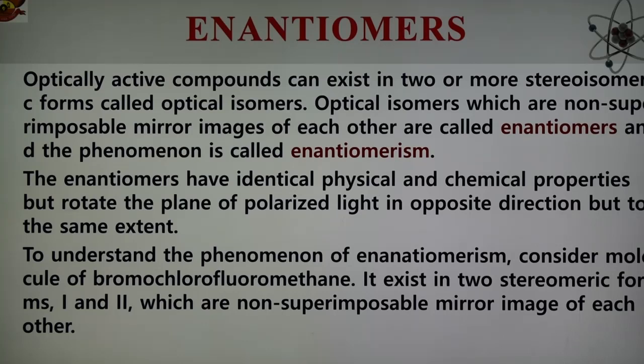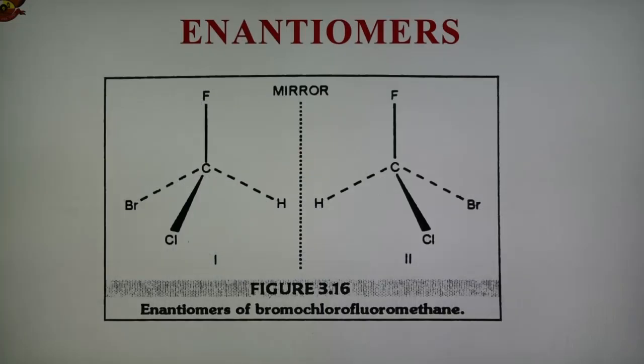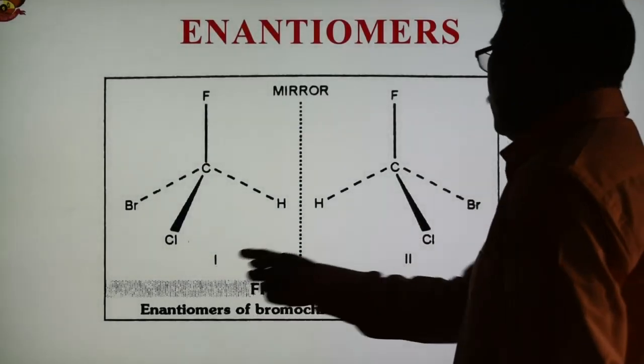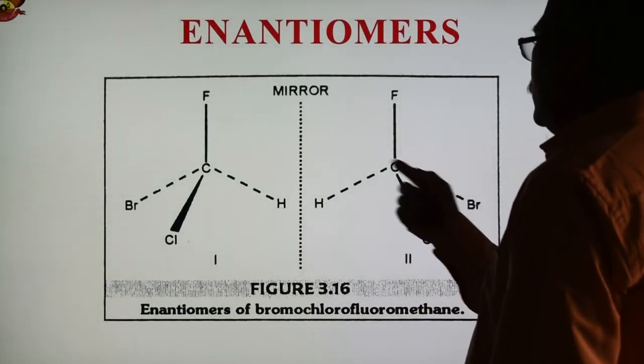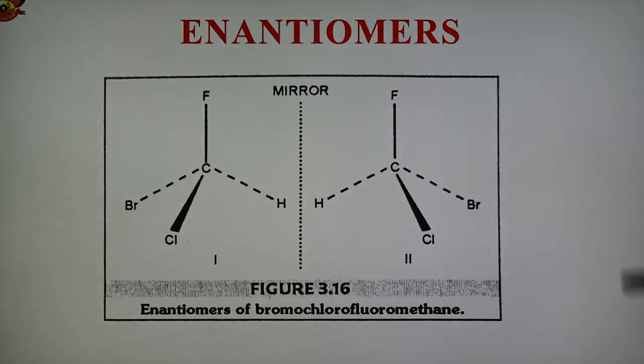They exist in two stereoisomeric forms, structure 1 and structure 2, which are shown here. This is the mirror image. So these are the enantiomers of bromochlorofluoromethane. This is an example. To know the enantiomer, we have to consider bromochlorofluoromethane.